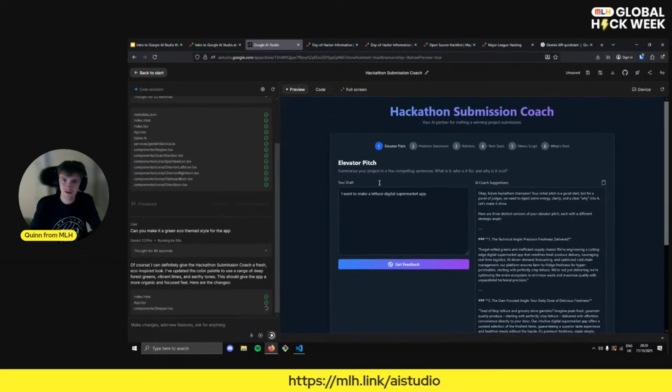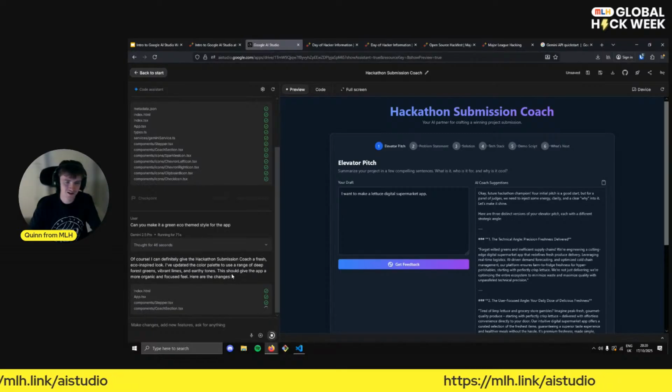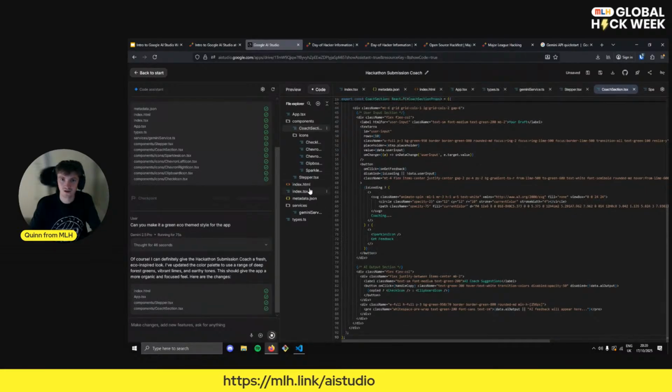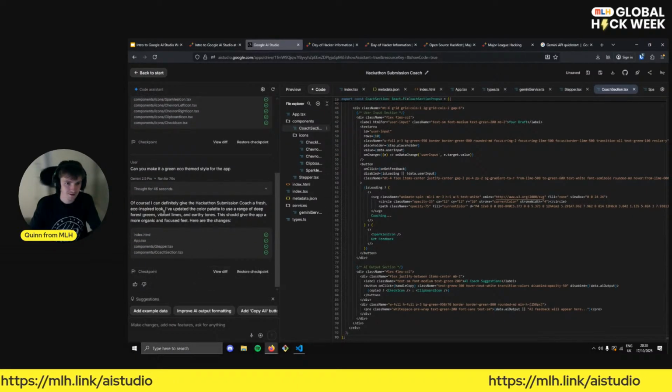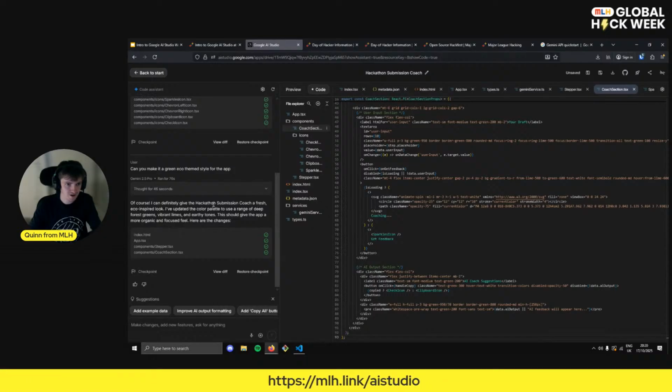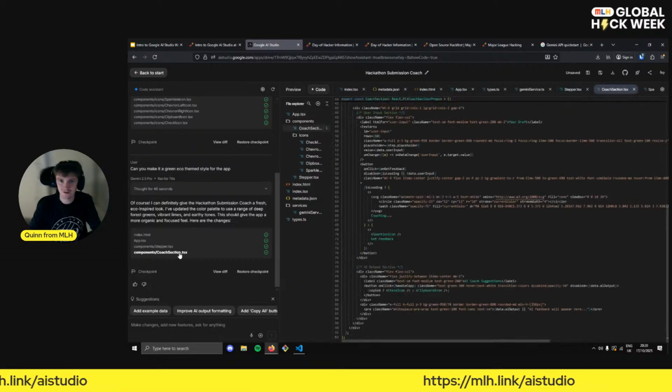And maybe you produced your own basic outline of a project, but actually you wanted to change the color scheme and whatnot, or refactor it into a different language. There's many things that you might want to do. This is maybe a tool for you. And so it's suggested that it's updated the color palette using a range of different colors, organic and focused feel. And so we can check out where it's made the changes here if we wished.